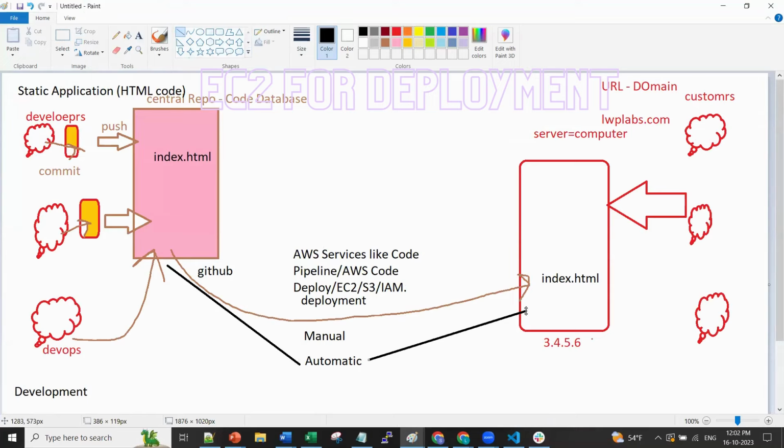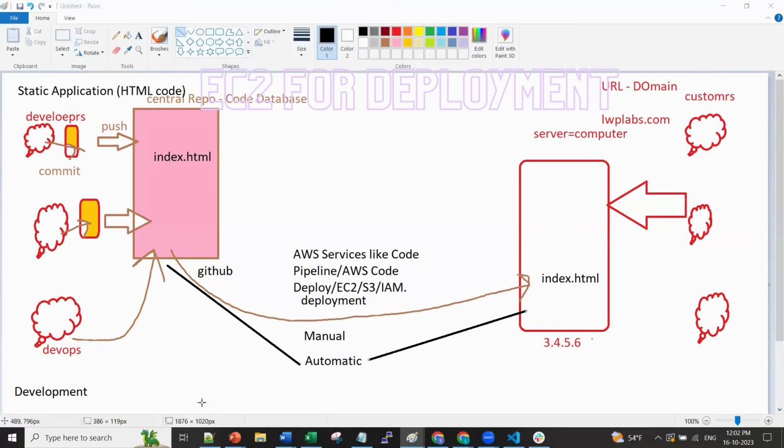Clear? Is this clear, guys? Everybody? Yeah, it is. Okay. Anyone who didn't understand, raise your hand. Fine. I hope everybody understood. This is a pretty easy thing.